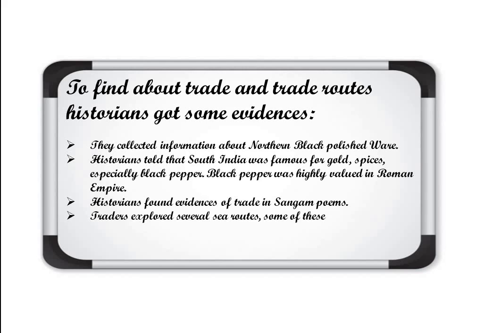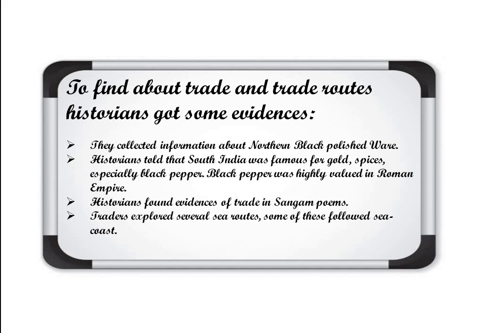Traders explored several sea routes, means they were adopting the sea routes for going from one place to another, and those routes followed the sea coast, means they were just near the sea coast areas.